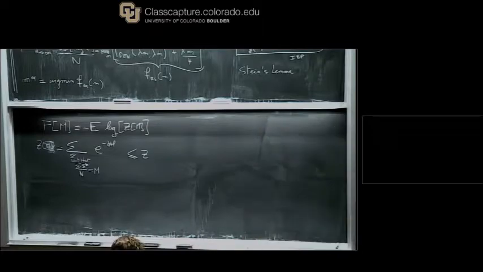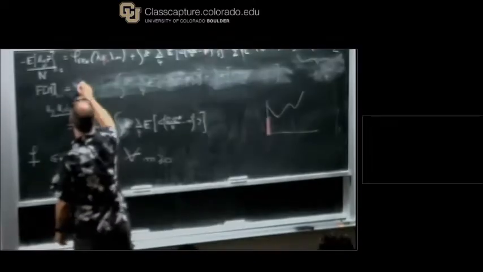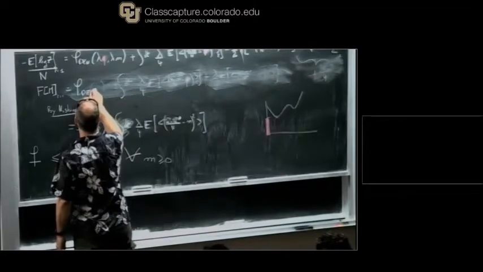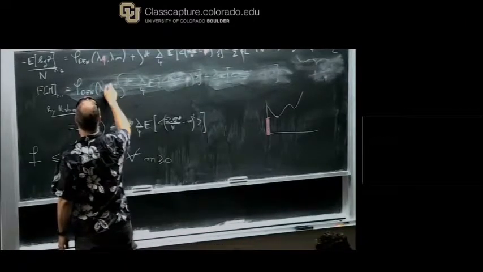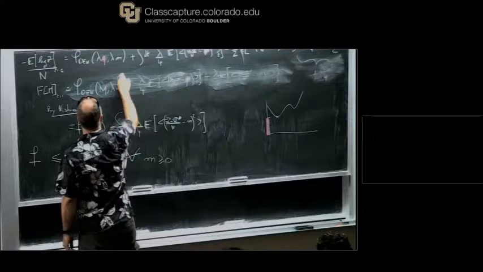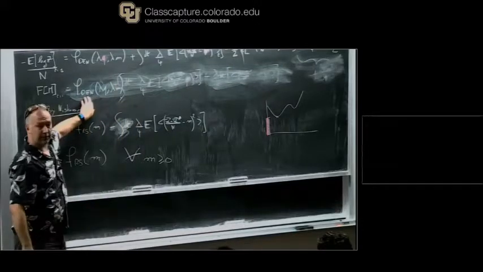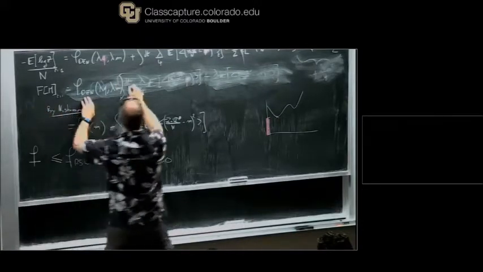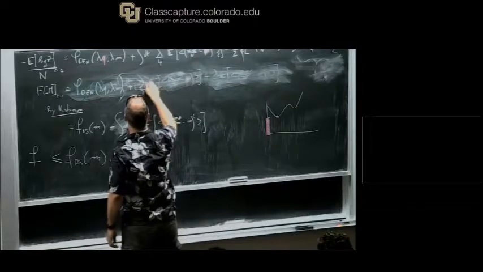Okay? So the denoising problem at fixed magnetization is equal to the one where I don't fix anything plus a positive constant. Okay?